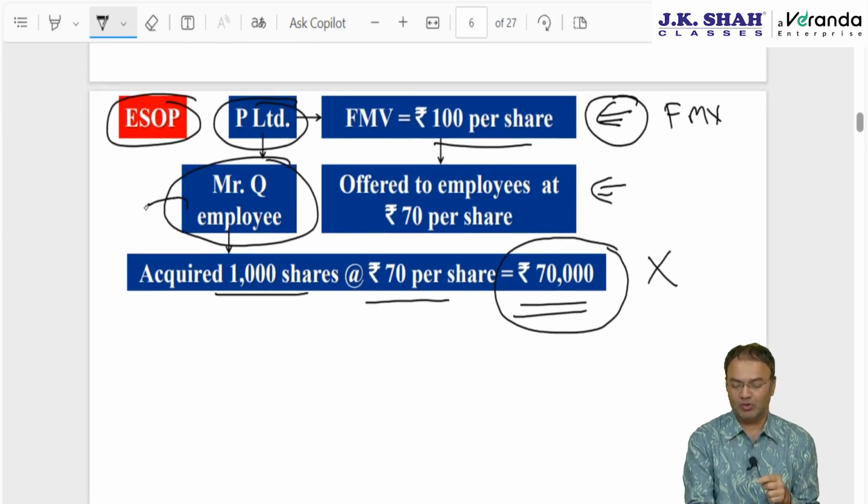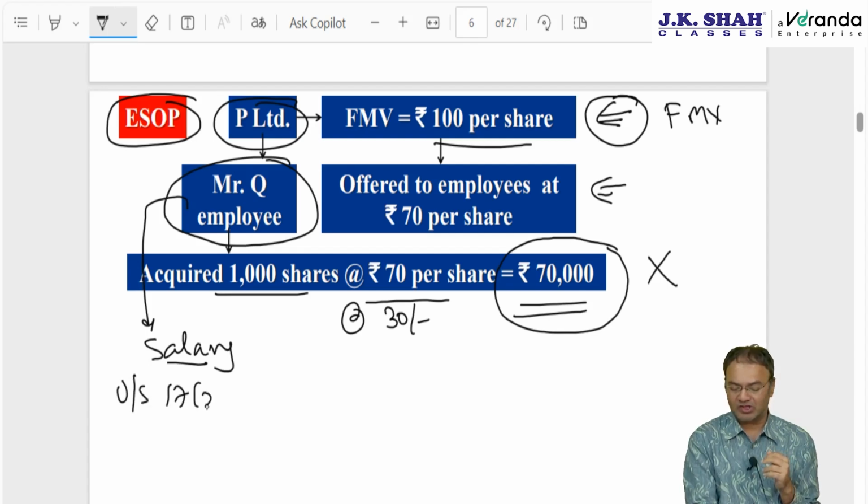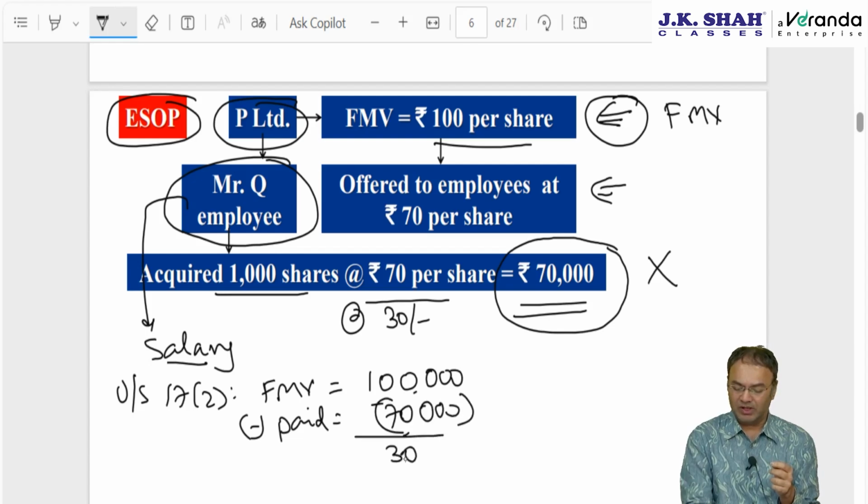Reason is, Mr. Q would be taxed instantly under the head salary. Under the head salary, whatever discount that he got, 30 rupee per share, he got this discount because he is an employee. Therefore, this discount will be treated as a perquisite. Under section 17 subsection 2 clause 6, he will be taxed for this perquisite. Amount perquisite value will be difference between FMV, FMV is 100 rupee per share into 1000 shares, minus amount paid by him to receive such shares, 70,000. Accordingly, 30,000 will be benefit, 30,000 is already taxed as perquisite.